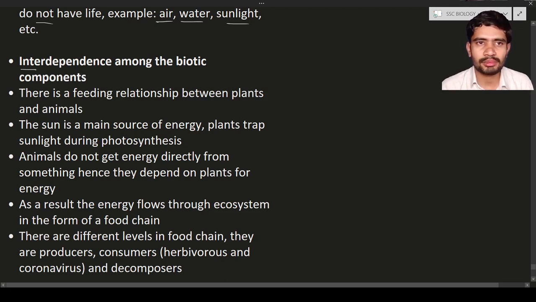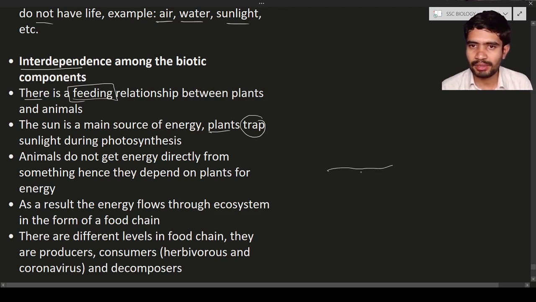Here we are using the term interdependence among the biotic components, meaning the living organisms are going to depend on each other. There is a feeding relationship between the plants and animals. The relation between the plants and animals is only one relation, that is only the feeding relationship. It means the food is most important between these organisms. So here you can see the sun is the main source of energy, and plants have the capability to trap the sunlight during photosynthesis.